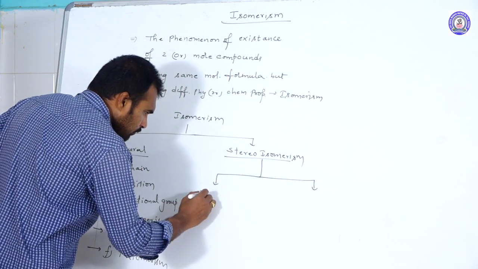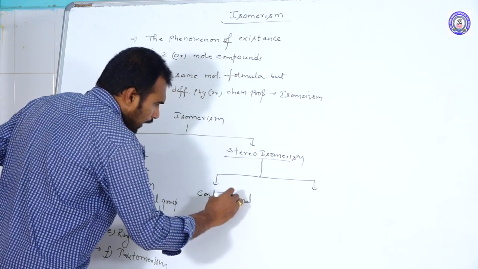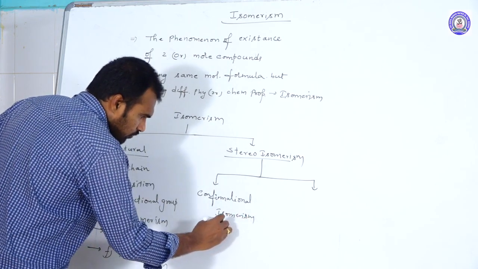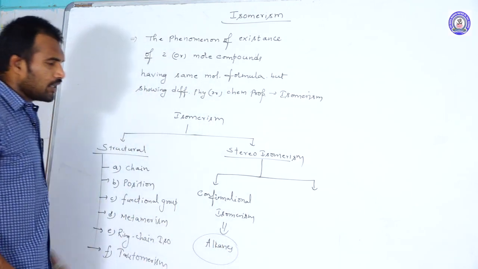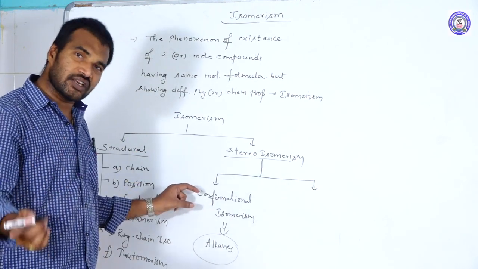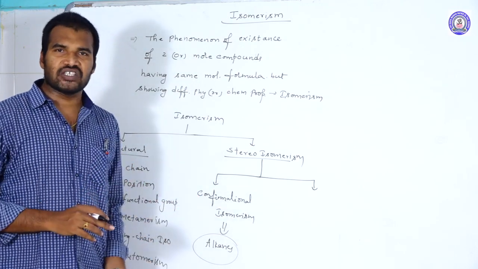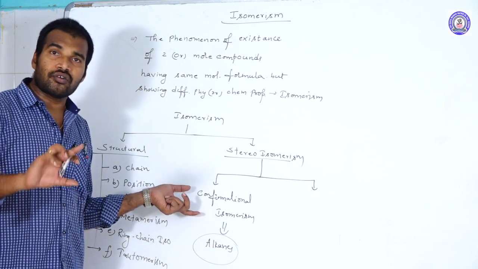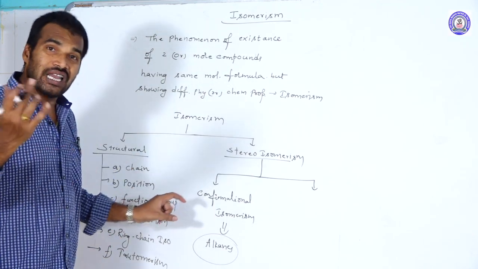One is conformational isomerism, which is possible only in alkanes. These isomers are also called conformers or rotamers, because they are formed simply by the rotation of carbon-carbon single bonds. We can discuss this in detail in the alkanes chapter.